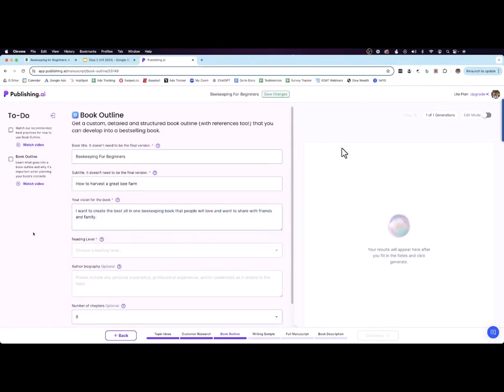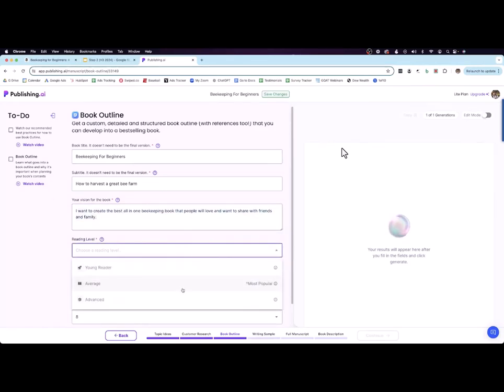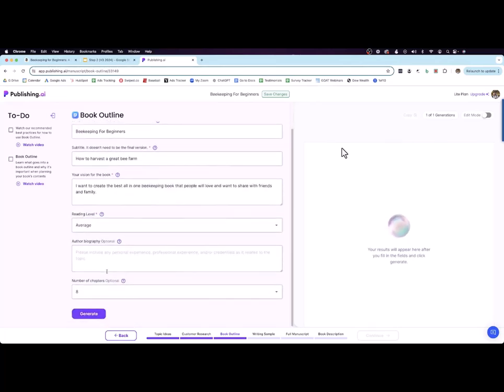But just so we can show you how it works, the reading level, I'm going to go with average because it's not based off of the information it told me. It's 25 to 45-year-olds, so it's not young readers. Don't want it to be advanced. So the reading level is going to be average. So these are just the things you can customize to make your book unique.